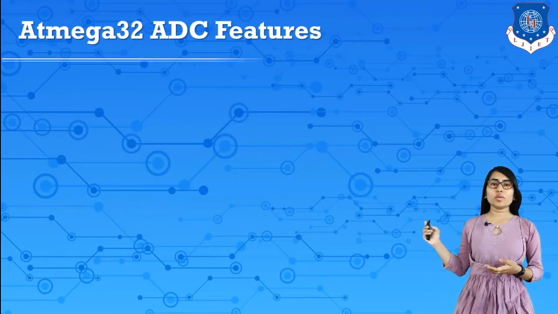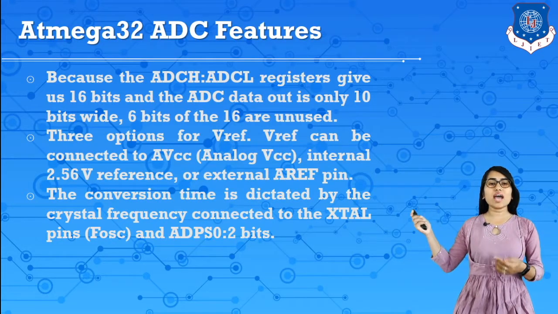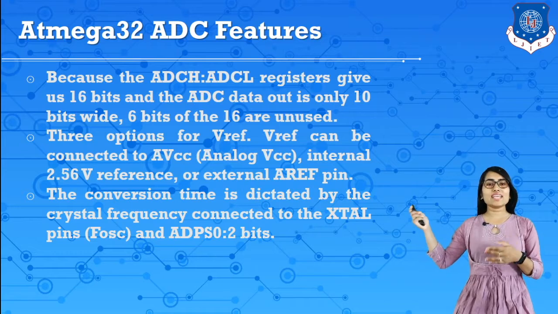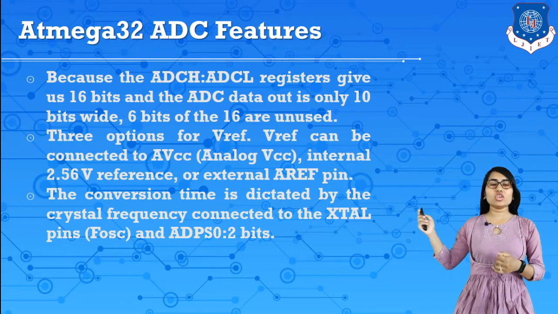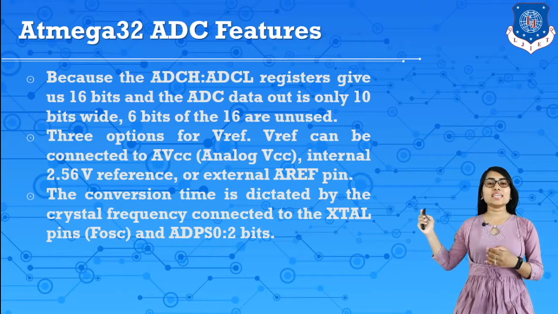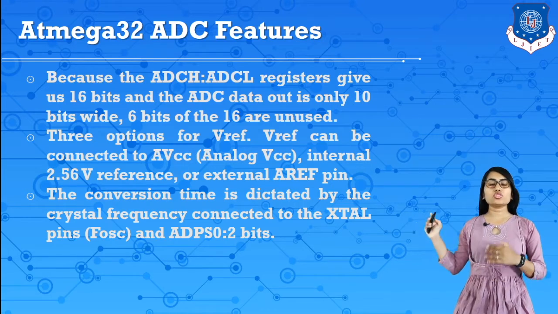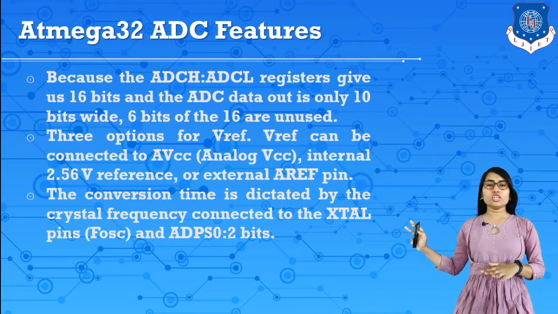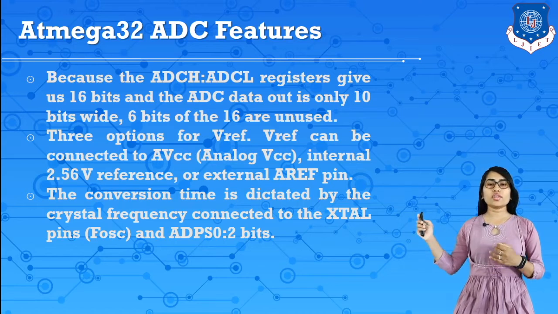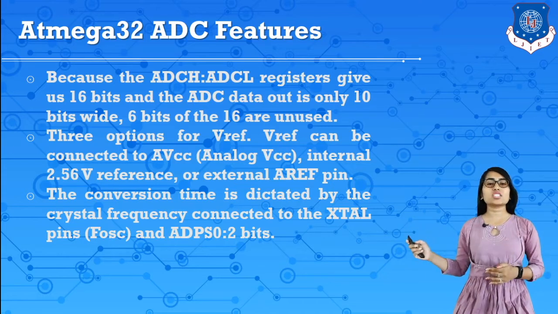The ATmega32 has another feature: because of the ADCH and ADCL registers, it gives a 16-bit result, but the ADC data output is only 10 bits wide. So 6 bits are basically unused out of these 16. Three options are available for the reference voltage V-reference. V-reference can be connected to VCC, that means analog VCC, or to the internal 2.56 volt reference, or to the external AREF, that means the analog reference pin.